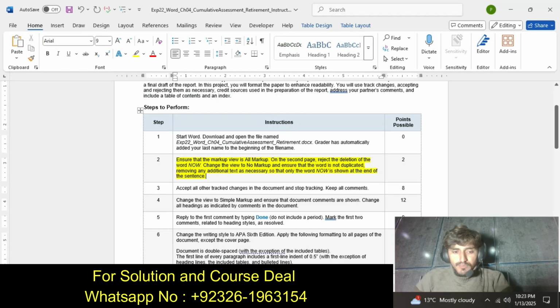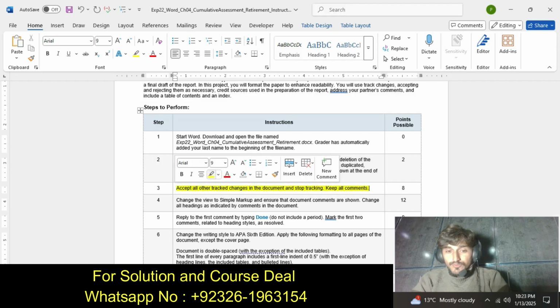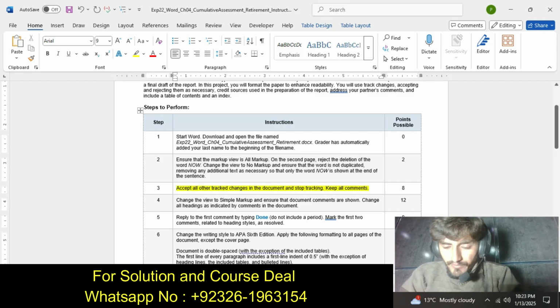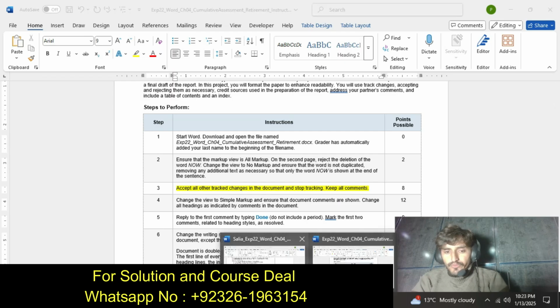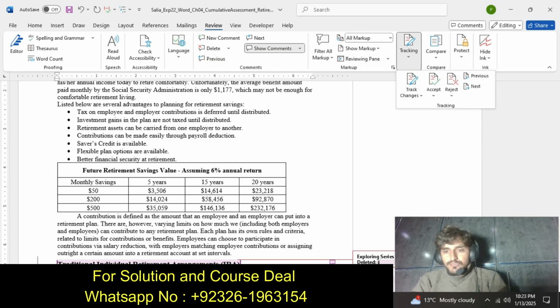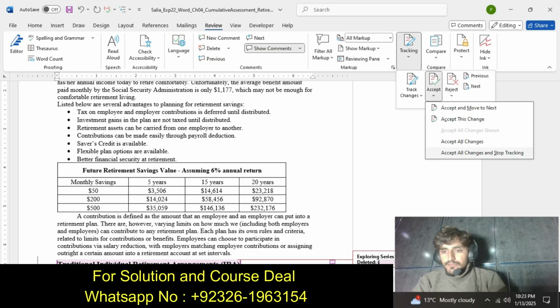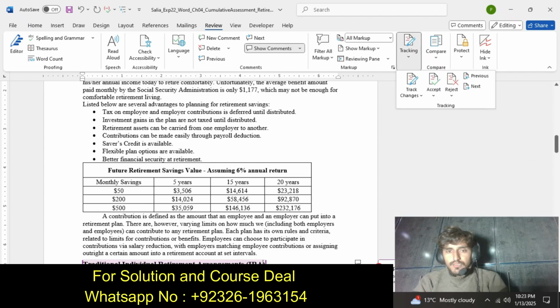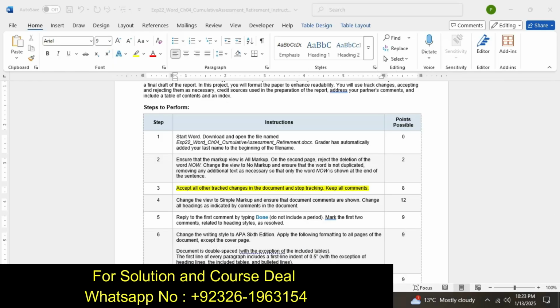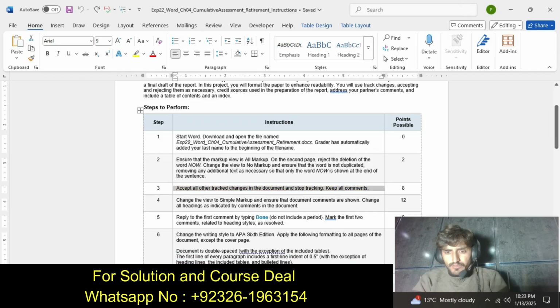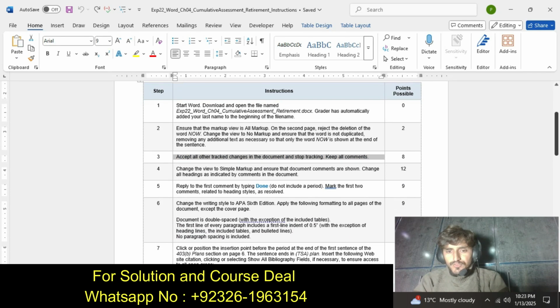Now move to our next step, step number 3. Accept all other track changes in the document and stop tracking, keep all comments. Okay, so go here and accept all changes and stop tracking. So check here, accept all changes, and stop tracking. Then keep all comments. So we keep all comments. Now our step number 3 is completed.